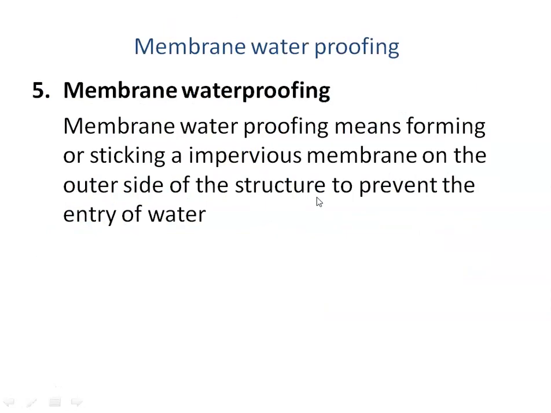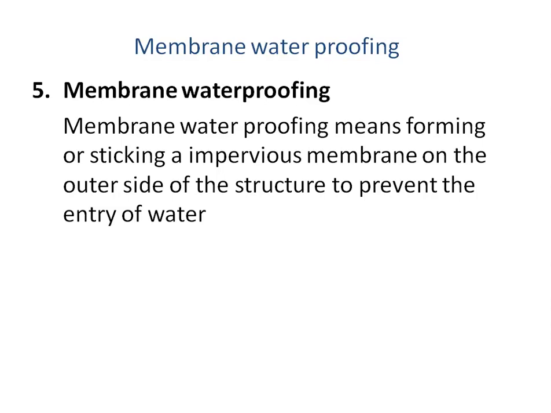Now after that, what we are going to learn is about membrane waterproofing. So membrane waterproofing means forming or sticking an impervious membrane on the outer side of the structure to prevent the entry of water. Now this definition of membrane can also be used for the asphalt tanking, because there also we are using a membrane sort of.